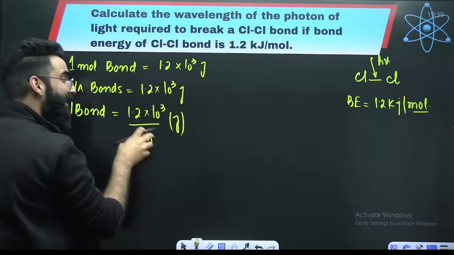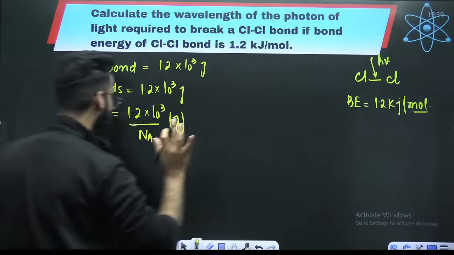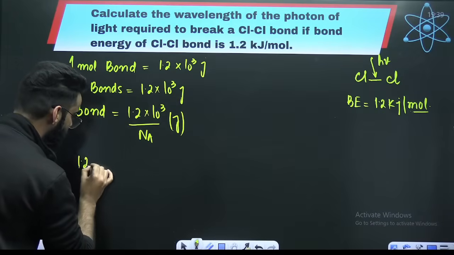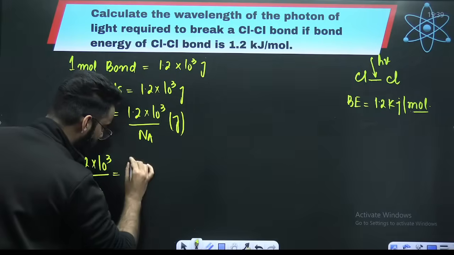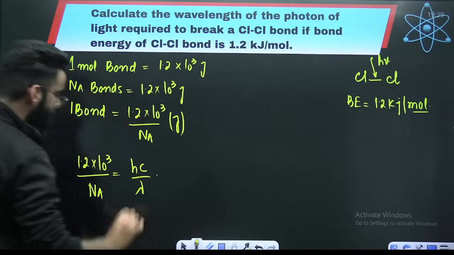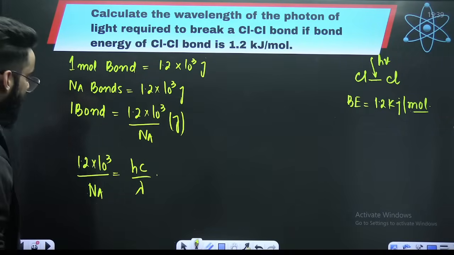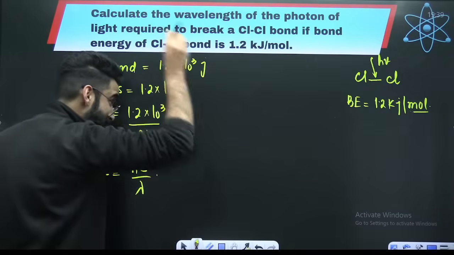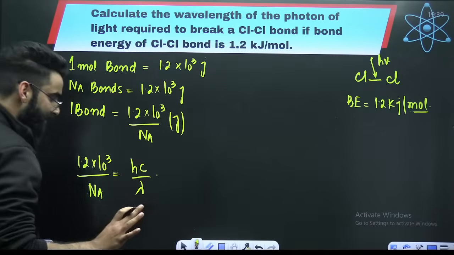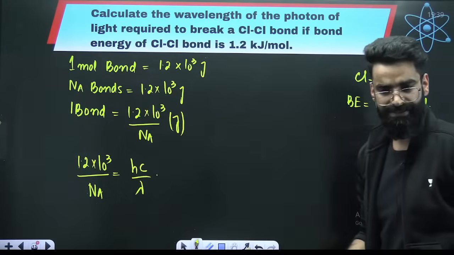Imagine this much amount of energy I'm supplying in the form of a photon. So I can say 1.2 multiplied by 10 raised to the power 3 divided by Na has to be equal to hc divided by lambda, where lambda is the wavelength of the photon which is incident on the bond. Now it is just a matter of calculation, nothing else.